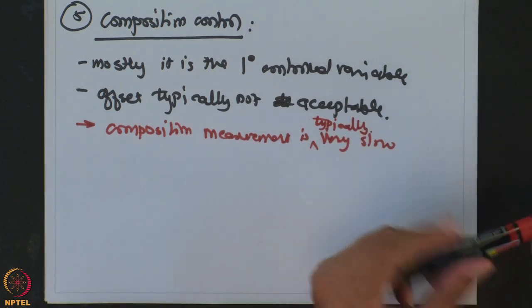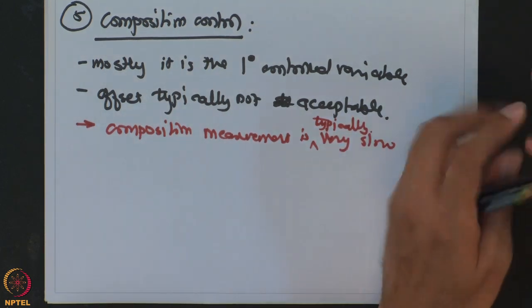If we go back to our stability analysis lecture, you will see that the moment you have some sort of a measurement delay, it is going to severely restrict the amount of controller gain which you can put into that system, and it eventually results in a very slow or poor performance of the controller. So because of that, even though composition is a primary control variable, you will rarely see composition controlled as a PID controller.